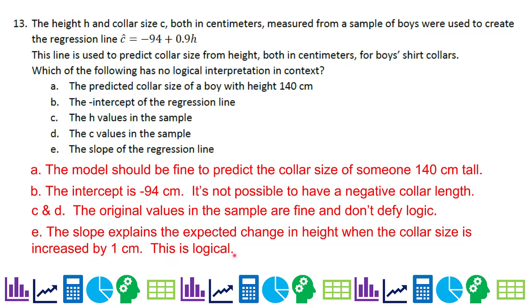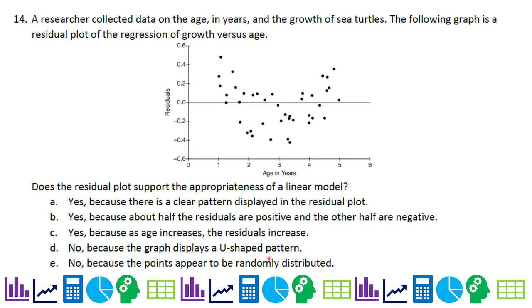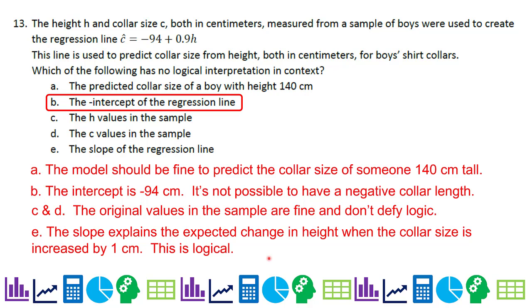So go ahead and switch those two. All right. Yeah, because I have my explanatory and my response variables switched. So that's kind of funny. All right. Just to make sure, the answer is B, the intercept of the regression line. And by intercept, we're talking about the y-intercept.